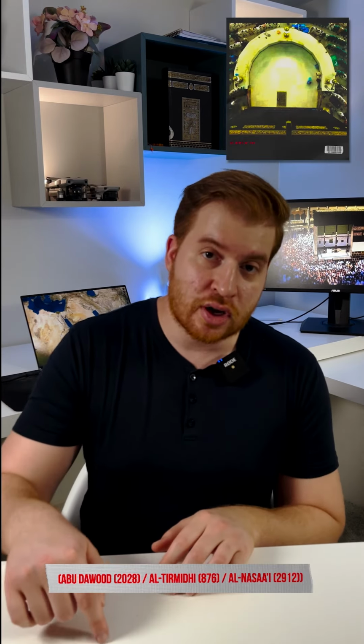rebuilt. So the Quraysh decided they wanted to import the most expensive wood and stone to rebuild it, but they didn't have enough money for the full building. So they decided to build part of it, which was the shape of a cube or a Kaaba in Arabic, and they planned to finish the rest of the rectangle when they had more money. And to mark the part of the building that was not yet complete, they built a semicircular wall that's called the Hijr. That is the part of the Kaaba that's missing. It's also the reason why when you're doing tawaf, you actually go around the Hijr instead of through it.